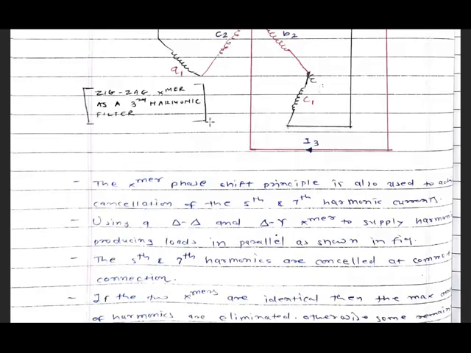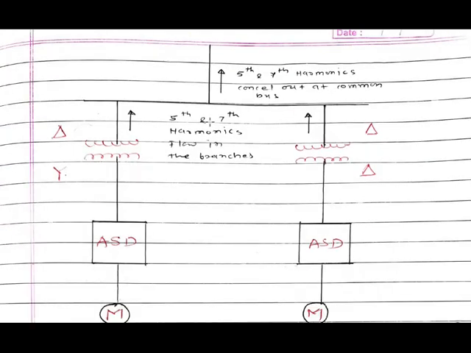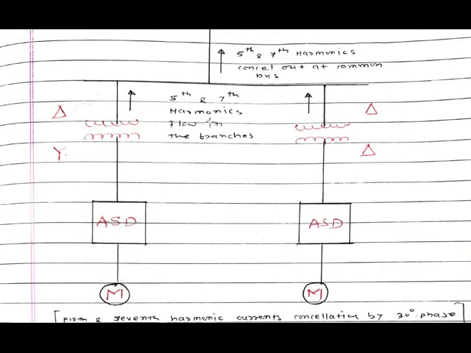figure. So this is another figure in which the 5th and 7th harmonics cancel out at the common bus, and the principle used is the phase shift principle.